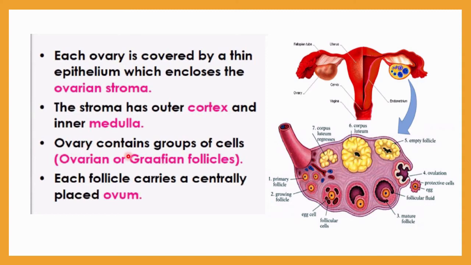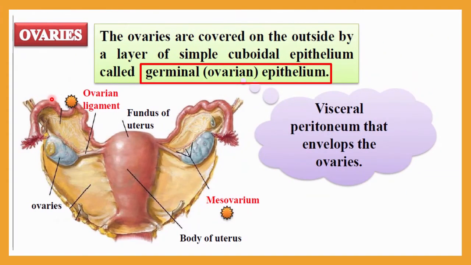The ovary contains groups of cells, the ovarian or Graafian follicles. Here you can see in the middle of each follicle there is an egg cell, or ovum. So each follicle carries a centrally placed ovum. In this diagram, you can clearly observe the ovaries. This is the ovary, this is the ligament by which the ovary is connected with the uterus, and this is the fundus of the uterus.